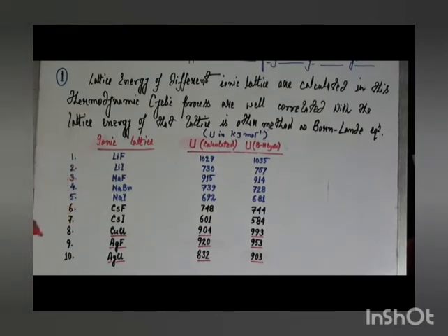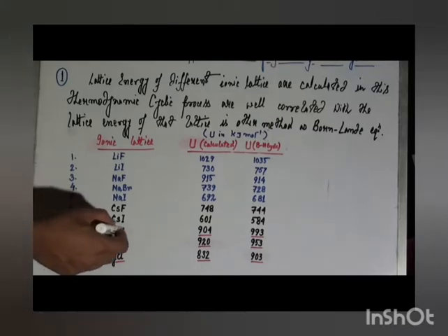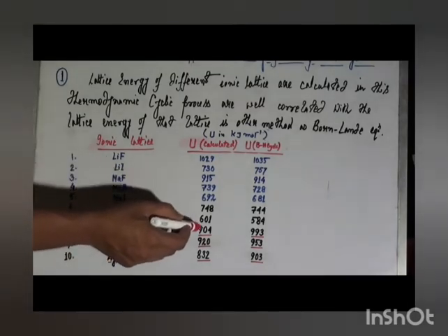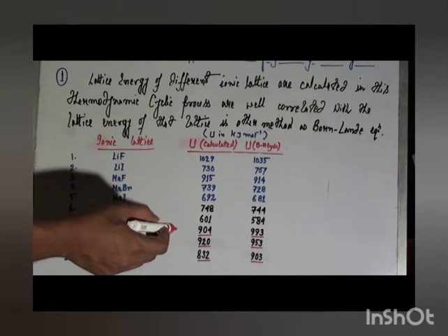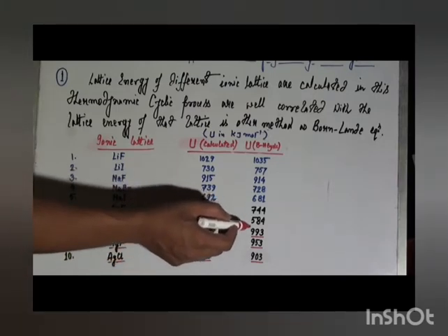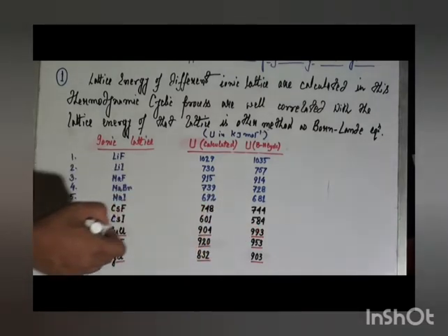in the case of transition metal halides like copper chloride, we can see the calculated value is 904, but in the case of the Born-Haber cycle it is 993, a huge difference.